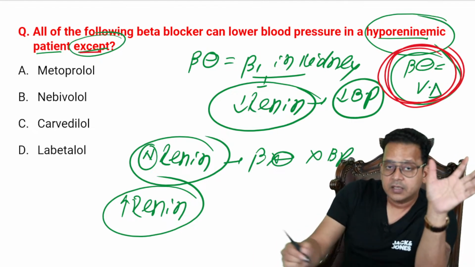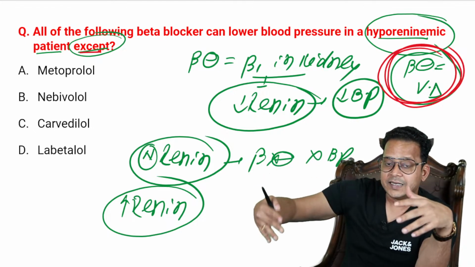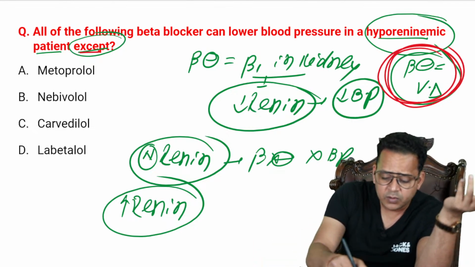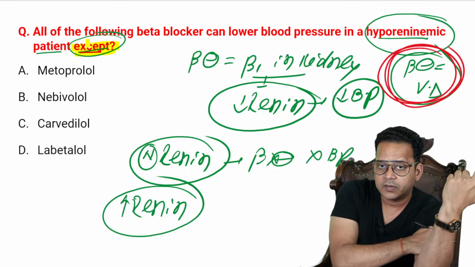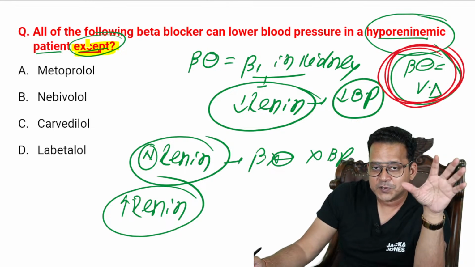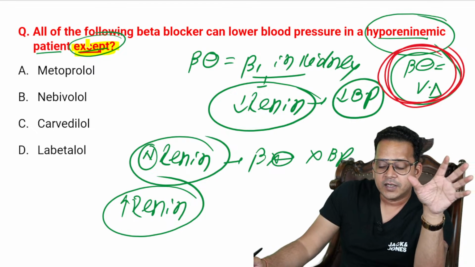Except. So the MCQ now comes down to this point: which of the following is a beta blocker but not a vasodilator? See, you guys, why do you forget about except? This is not the MCQ that I've asked in other sessions in my channel, right? I've changed the MCQ, so I don't repeat, I always change the MCQ. So those who are answering labetalol, you have half knowledge.